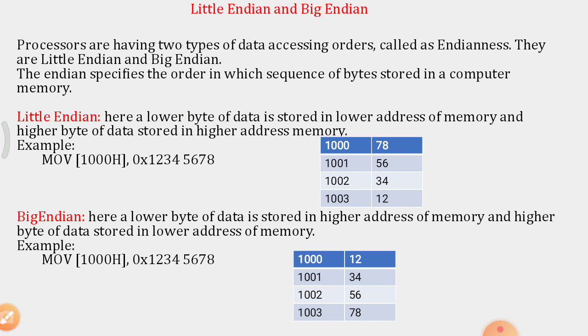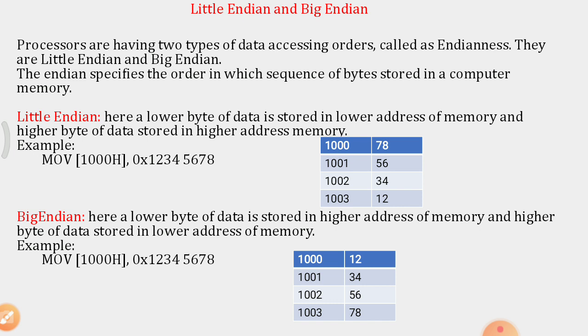Little Endian and Big Endian. So here the processors are having two types of data accessing orders, called as endianness. So they are Little Endian and Big Endian. These are the two types. The endian specifies the order in which a sequence of bytes is stored in a computer memory. That is, what is the order of one data which has to be stored on a computer memory. Let us go through one.